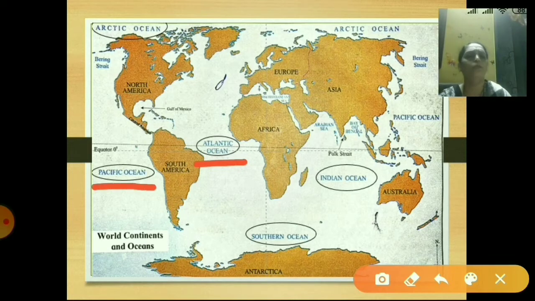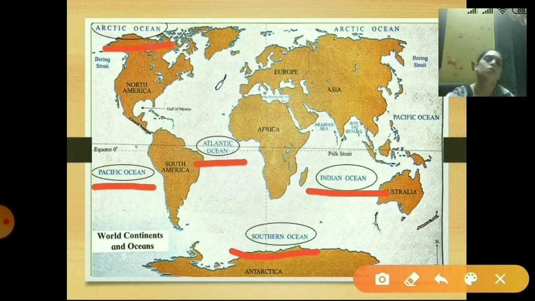This is the Pacific Ocean. Third, the Southern Ocean, to the south. Then the Arctic Ocean. This is the Arctic Ocean. And the next is the Indian Ocean. So these are the 5 oceans: the Atlantic Ocean, Pacific Ocean, Arctic Ocean, the Southern Ocean and the Indian Ocean.